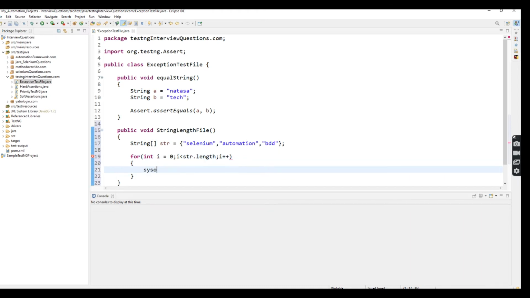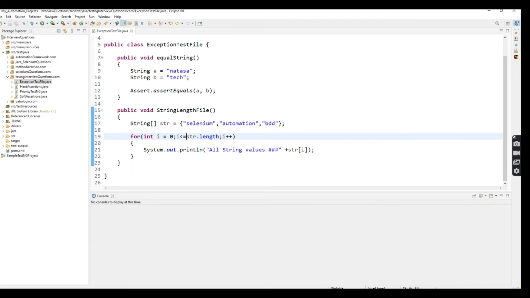Here I'm going to print all the string values, str of i. Here I'm going to put less than or equal to.